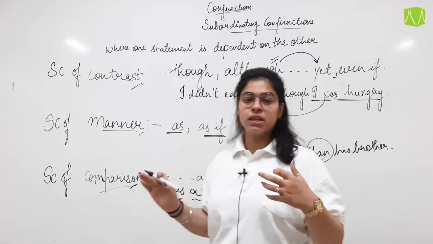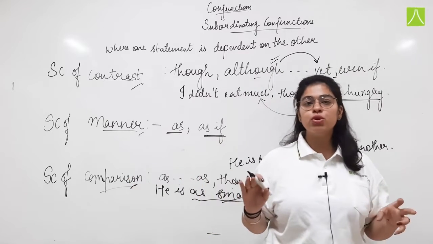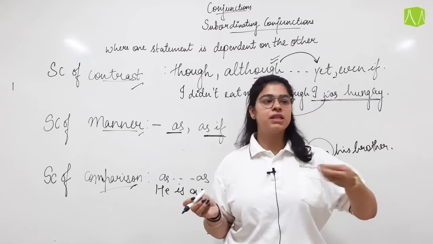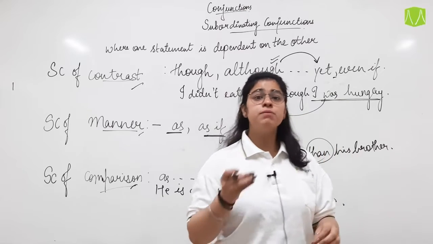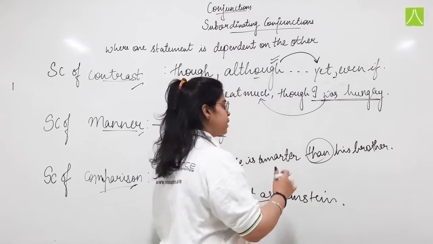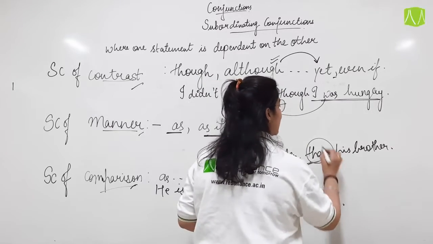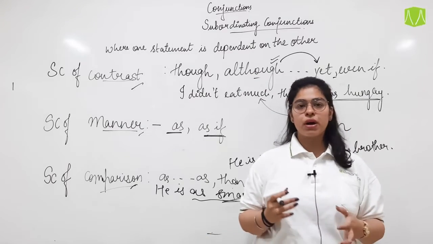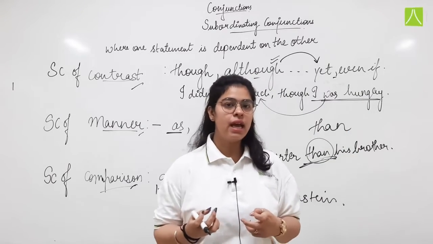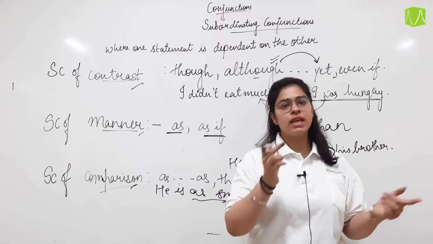For example, his brother is clever enough or smart enough to solve certain questions, but the child has even beaten his brother, and he is smarter than the brother. So he is smarter than, THAN. When we use it for comparison, we use THAN, and when we use it for time, THEN.